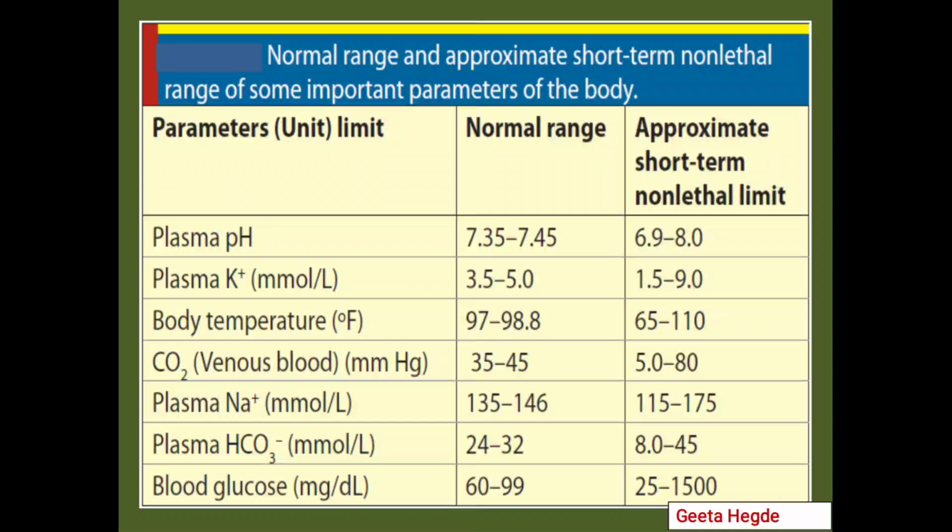For example, various parameters which are maintained in the body: blood pH is maintained between 7.35 to 7.45, plasma potassium levels between 3.5 to 5 millimoles per liter, body temperature between 97 to 98.8 degrees Fahrenheit, venous blood partial pressure of carbon dioxide between 35 to 45 millimeters of mercury, plasma sodium levels between 135 to 146 millimoles per liter, plasma bicarbonate levels between 24 to 32, while blood sugar level is maintained in the range of 60 to 99 milligrams per deciliter.